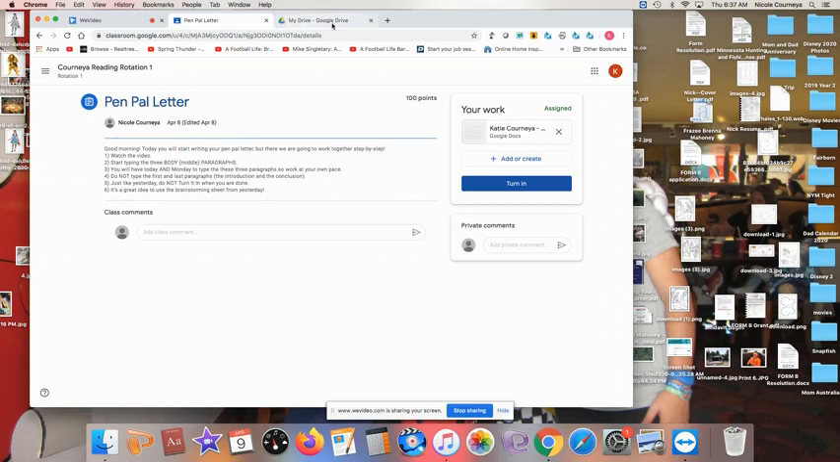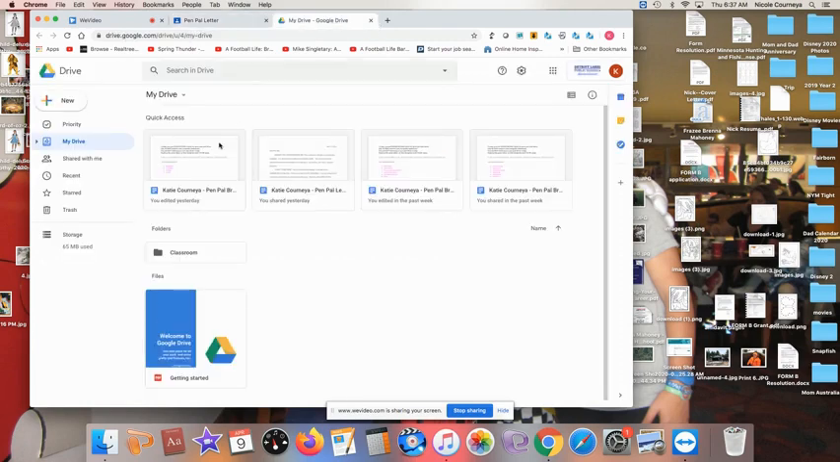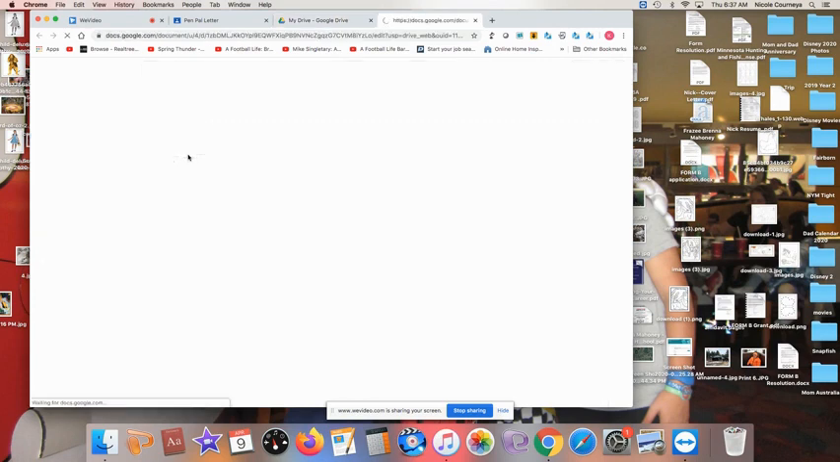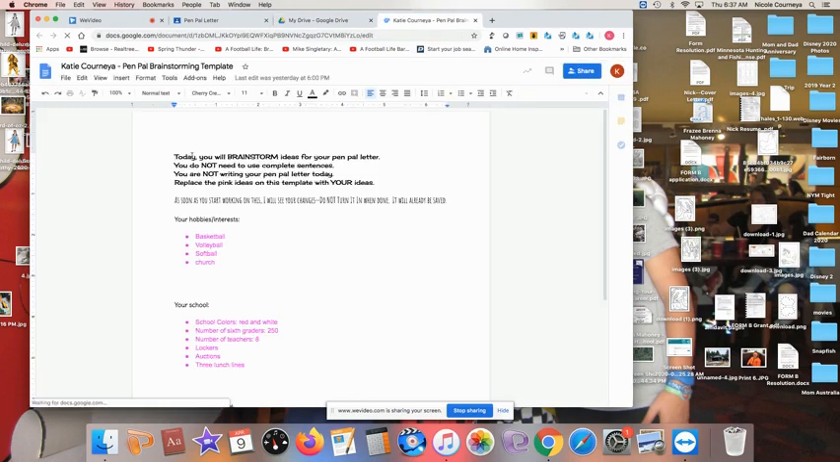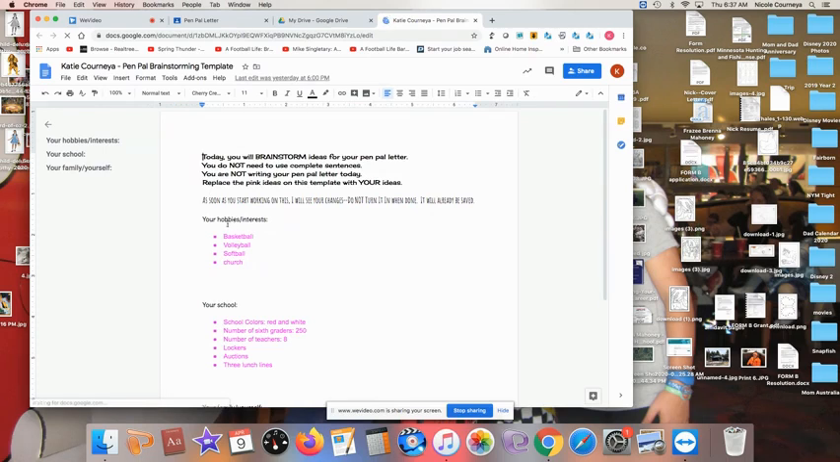So this is Katie. Across the top, you can see she has her Google Classroom open, and then she has her Google Drive document open as well. One of the first things that pops up is what she worked on yesterday, which is her Pen Pal brainstorming. Right here you can see. So when she clicks on that, she'll be able to see all the information that she had come up with. For Katie, she has interest in basketball, volleyball, softball, and church. Okay, and then she went and she talked about her school, and then she went on and talked about her family and herself.